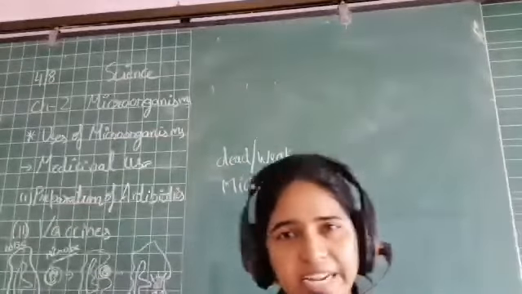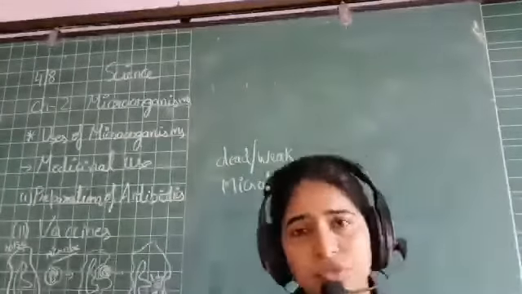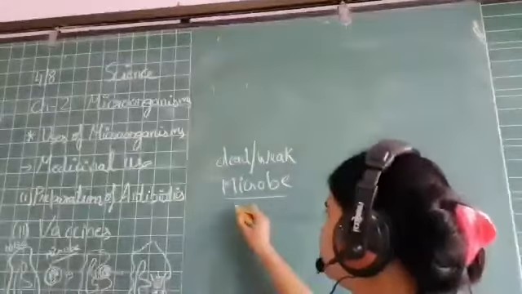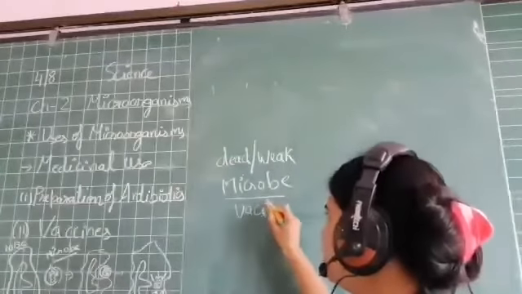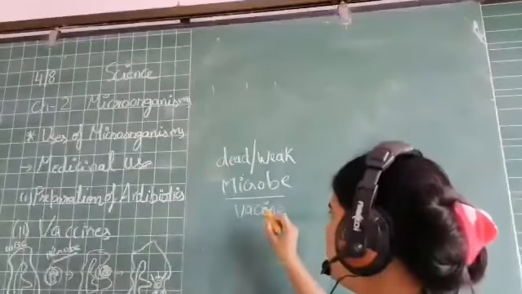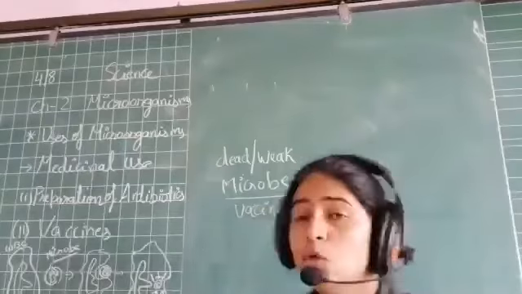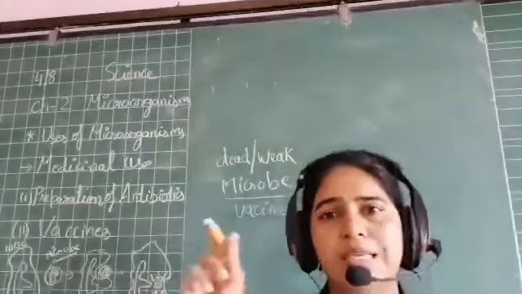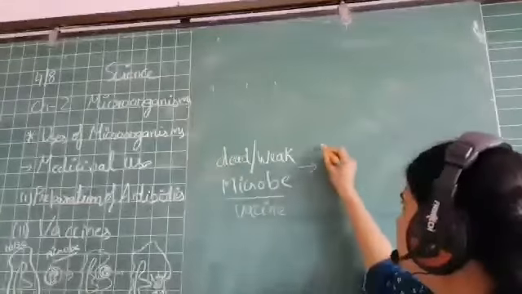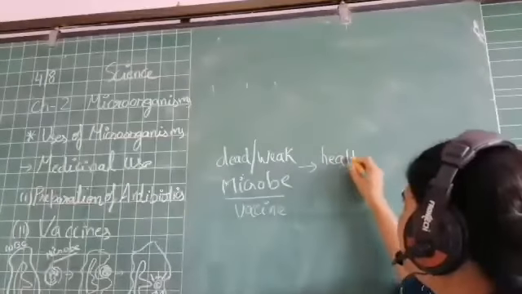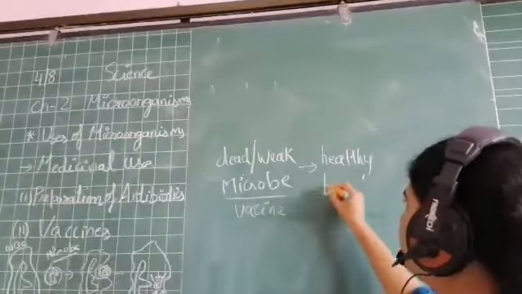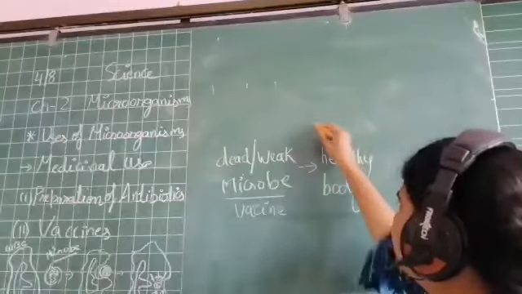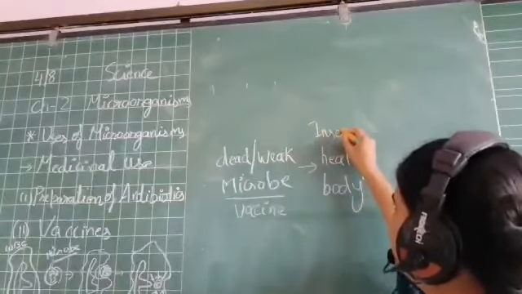They make it dead or weak, and then this is a vaccine. Okay, beta, this is your vaccine. So this is inserted in a healthy body.